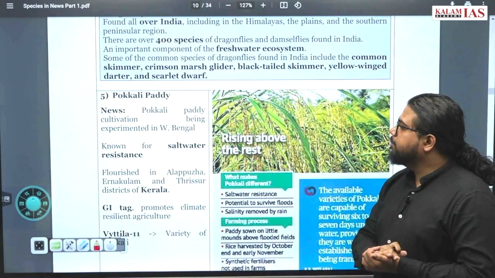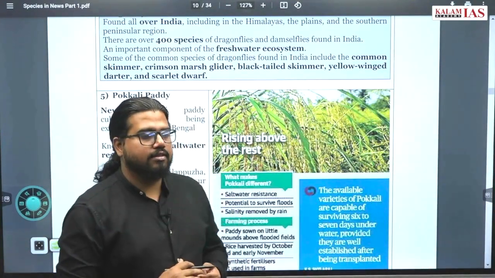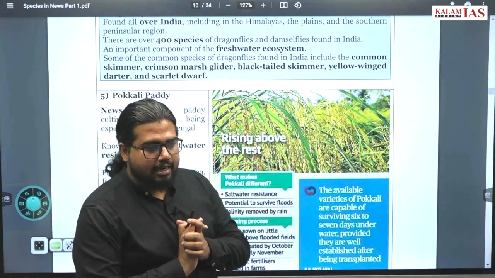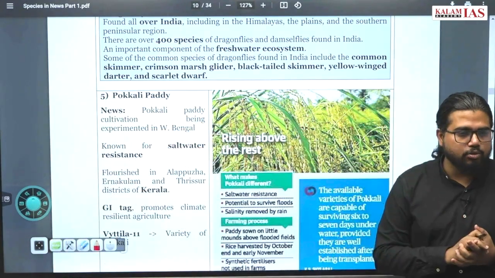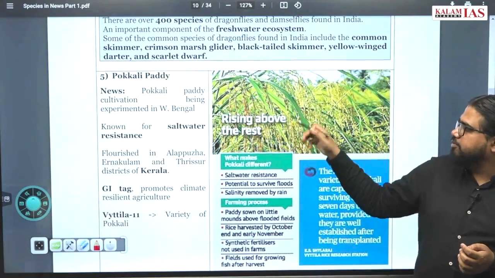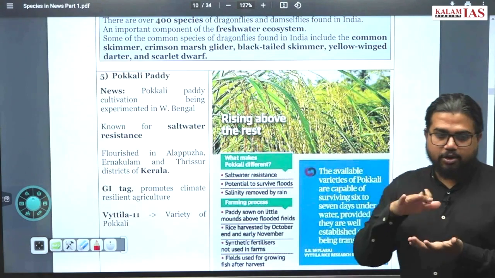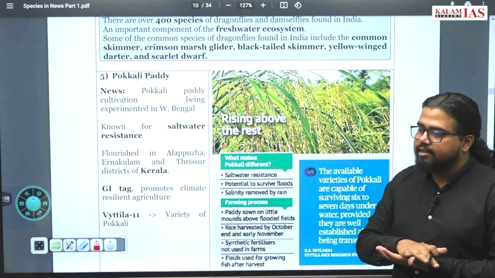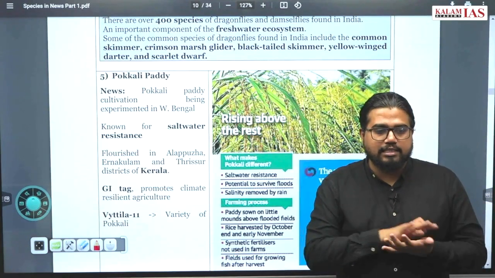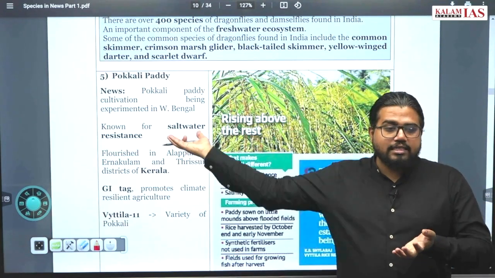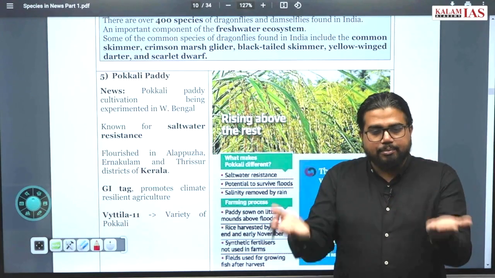Now very interesting, Pokkali paddy cultivation. Where is it done? It is mostly done in Kerala, and what is news, it is being experimented with in West Bengal also. And what is the speciality of Pokkali rice cultivation? It is cultivated in below sea level regions. Kuttanad region is famous for this, Kuttanad in Alappuzha. Now what is the speciality? It is a below sea level region.